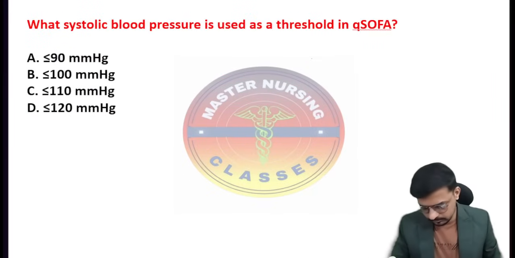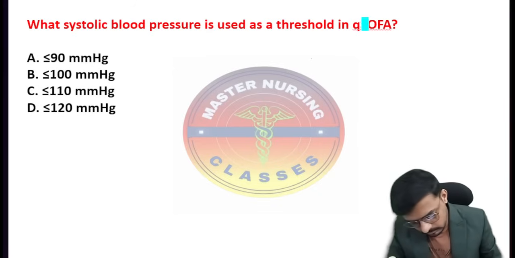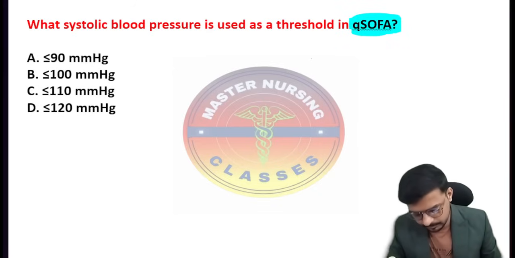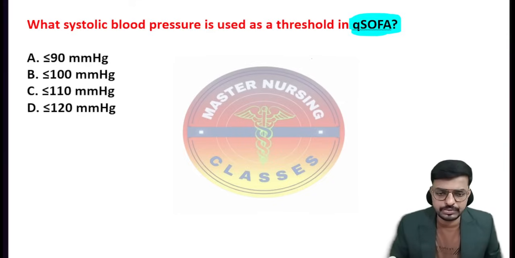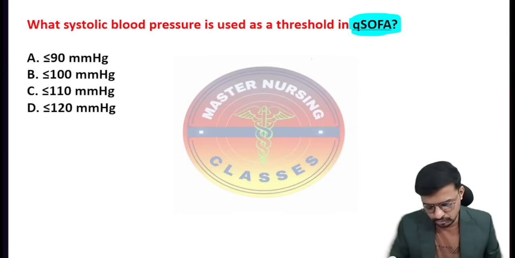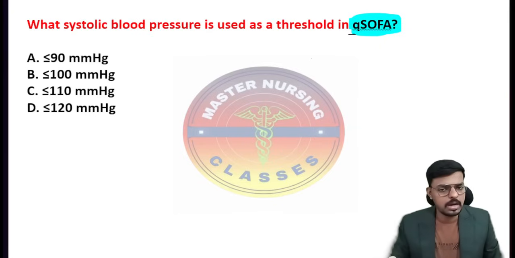Here's the next question. What systolic blood pressure is used as a threshold in the Q-SOFA? Yes, what systolic blood pressure is used as a threshold in the Q-SOFA? What is the Q-SOFA?